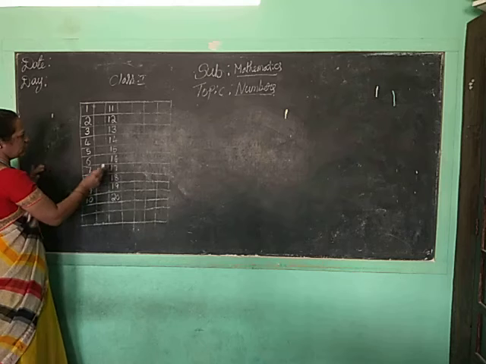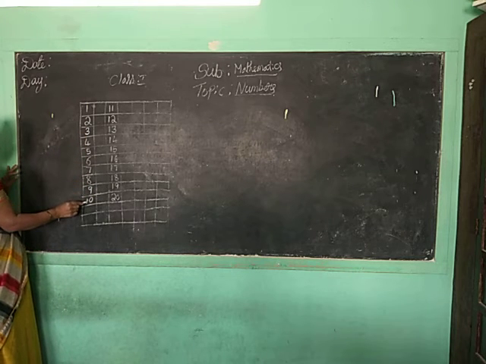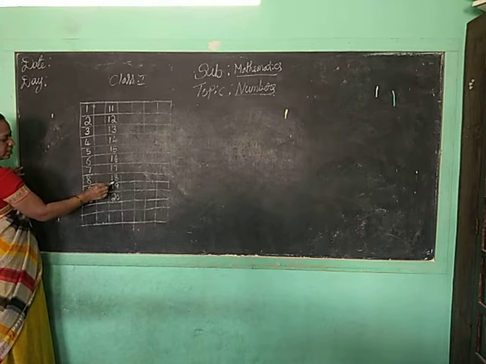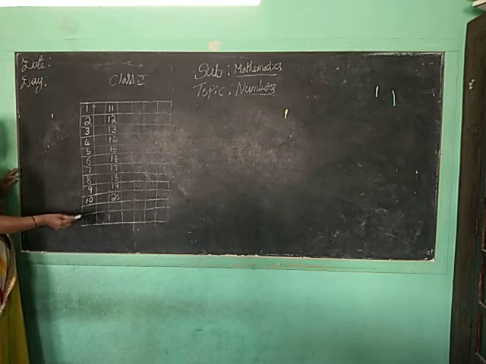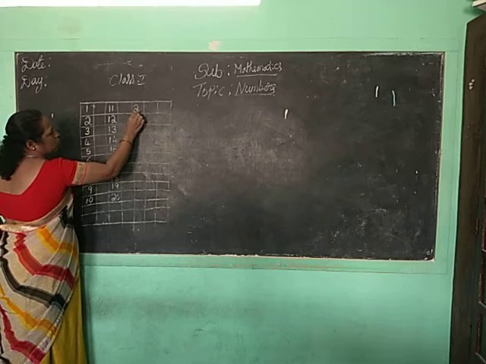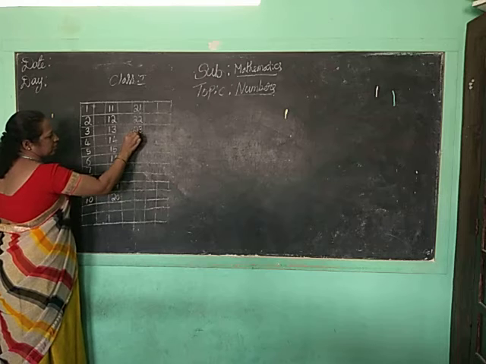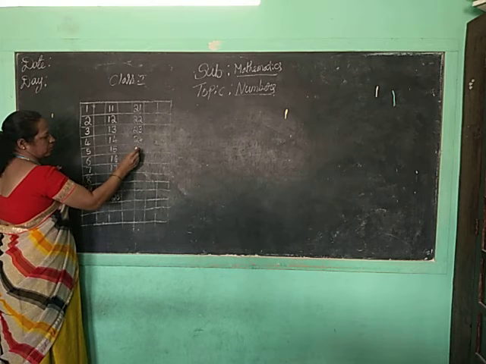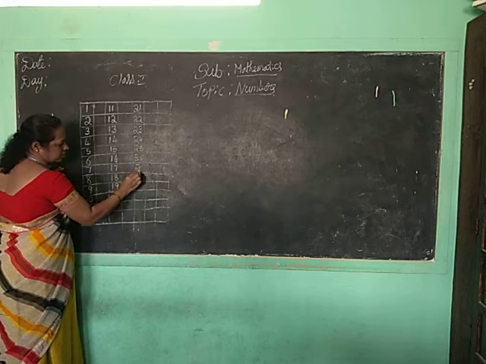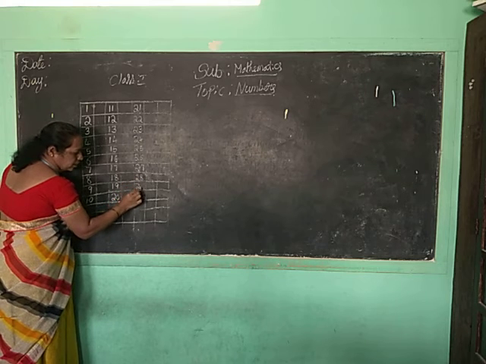So how will you read this one? 1, 2, 3, 4, 5, 6, 7, 8, 9, 10, 11, 12, 13, 14, 15, 16, 17, 18, 19, 20. After 20, what, children? 21. So leave one box and write, that is 2, 1, 21. 2, 2, 22. 2, 3, 23. 2, 4, 24. 2, 5, 25. 2, 6, 26. 2, 7, 27. 2, 8, 28. 2, 9, 29.